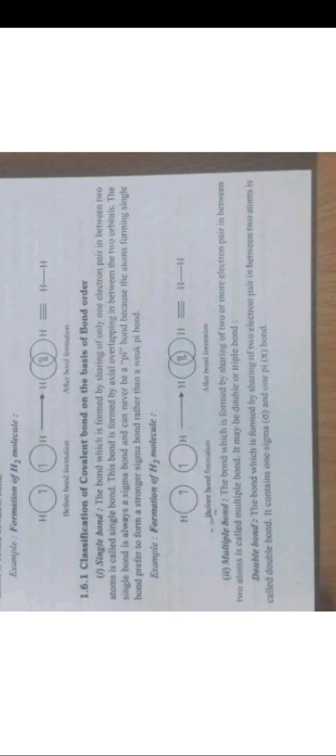The next topic is classification of covalent bond on the basis of bond order. First classification is single bond. The bond which is formed by sharing of only one electron pair between two atoms is called a single bond. This bond is formed by axial overlapping between two orbitals. The single bond is always a sigma bond and can never be a pi bond, because the atoms forming a single bond prefer to form a stronger sigma bond rather than a weak pi bond.